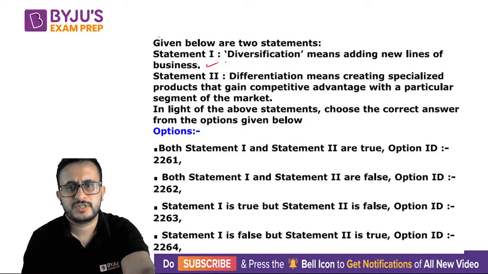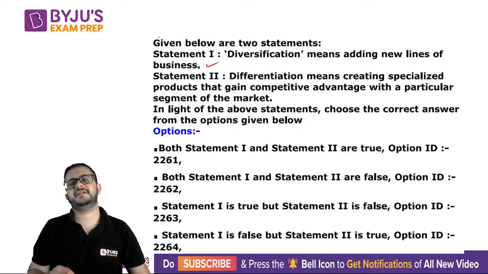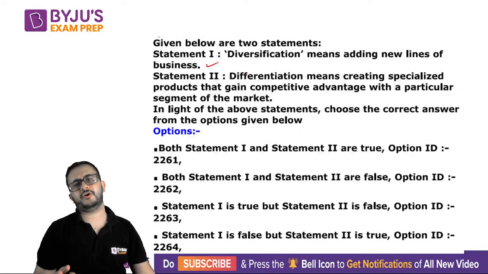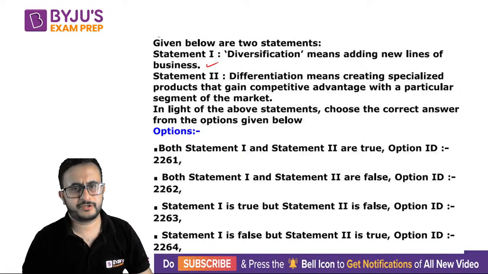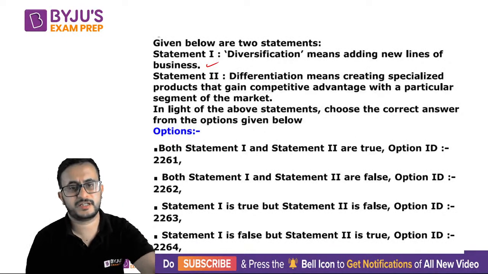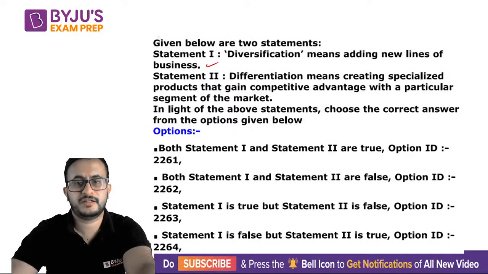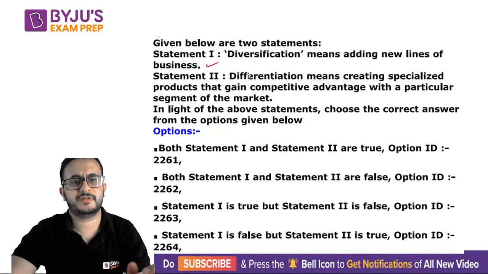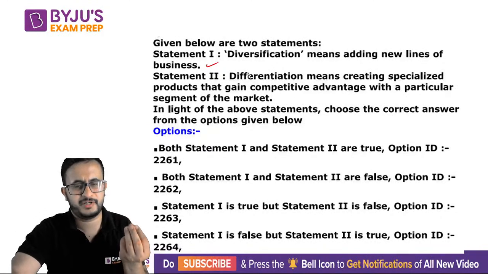So that is true. Second, differentiation means creating a specialized product that gains competitive advantage with a particular segment of the market. The word differentiation means difference.